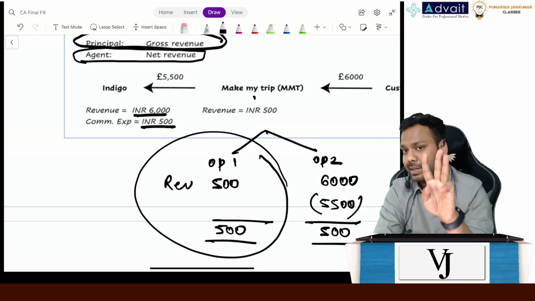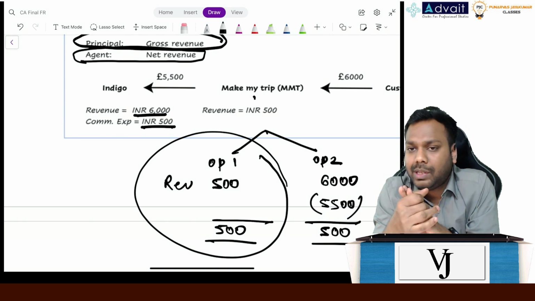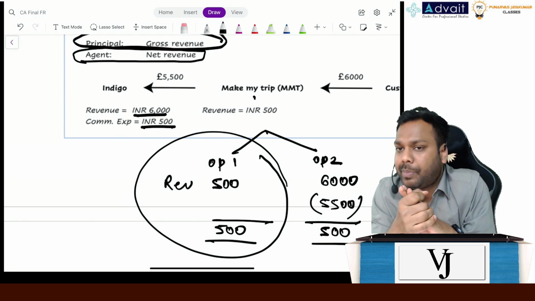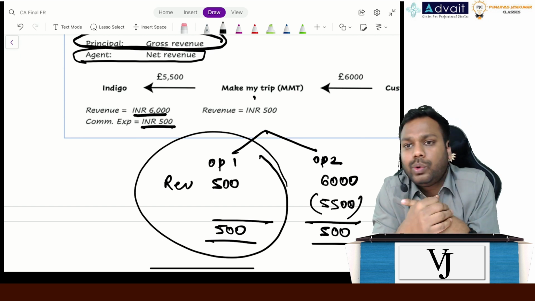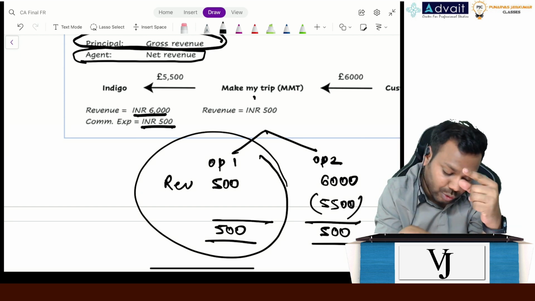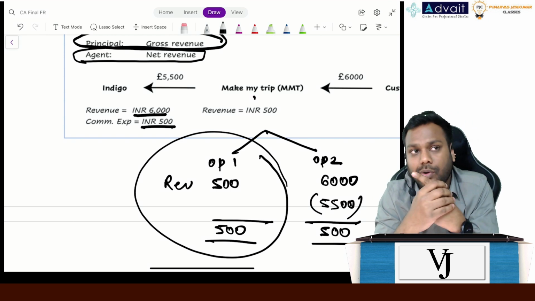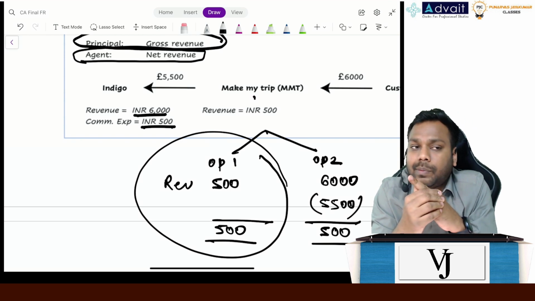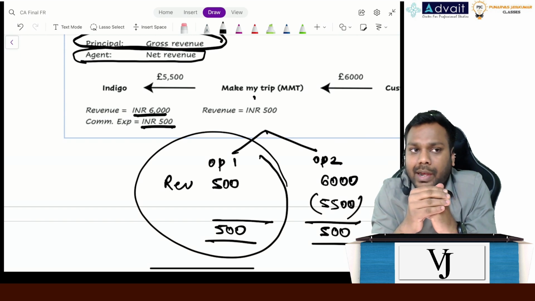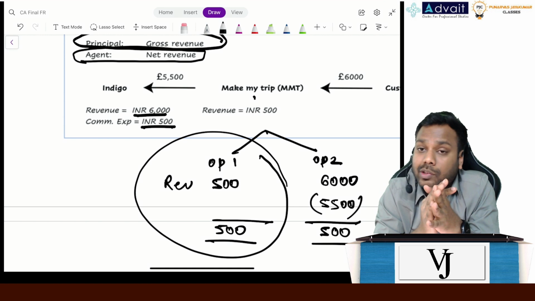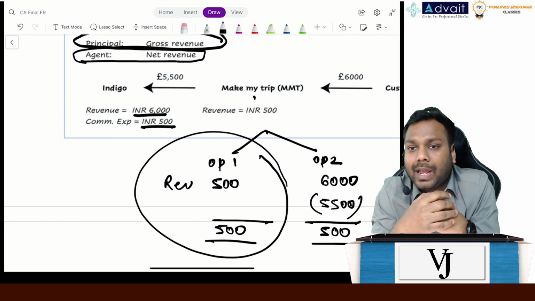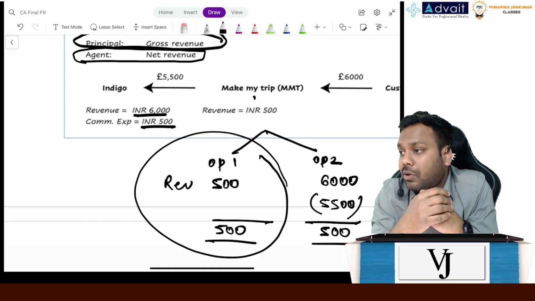The standard gives 3 indicators, okay? Based on these you have to analyze whether you are a principal or an agent. The conditions are: who establishes the price? Tell me in this case, who will establish the price of the flight ticket? Indigo. Who bears the inventory risk? Let's suppose there are 180 seats in a flight and only 150 seats are filled, 30 seats are remaining. Who will bear the loss? Indigo. Who has the primary responsibility of fulfilling the contract? Indigo.